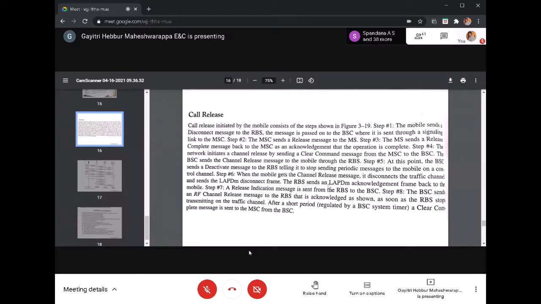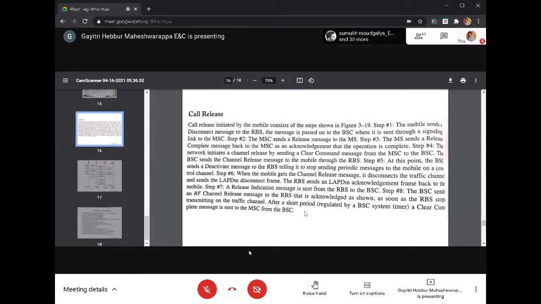Then the RBS sends a LAPDM acknowledgement frame back to the mobile. A release indication message is sent from the RBS to the BSC. Then the RF channel release message to the RBS is acknowledged as shown. The RBS stops transmitting on the traffic channel. After a short period, a clear command complete message is sent to the MSC from the BSC. So that is called call release.